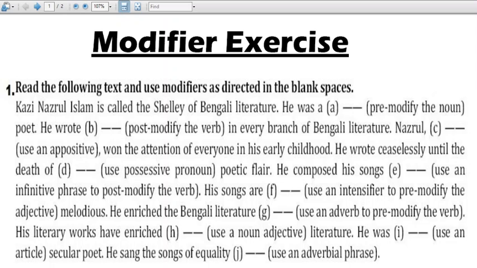Then it comes infinitive phrase. Infinitive means "to" plus verb, and infinitive phrase means "to" plus verb plus additional words. Then it comes intensifier. In case of intensifier, it comes like so, really, very, too, definitely, surely, this much, meaning words that emphasize more. Then it comes adverb, we learned earlier. Then noun adjective means there should be a noun, then an adjective, then article, we know that a and the, and adverbial phrase. In this case we'll take an adverb first, then additional words. So this is the first exercise from modifier. Let's start the second one.